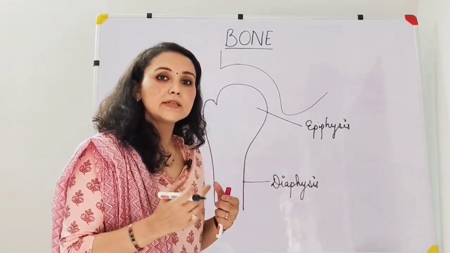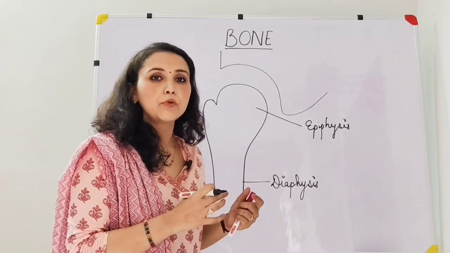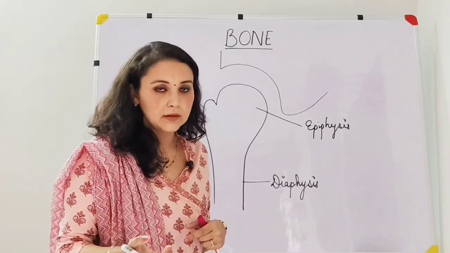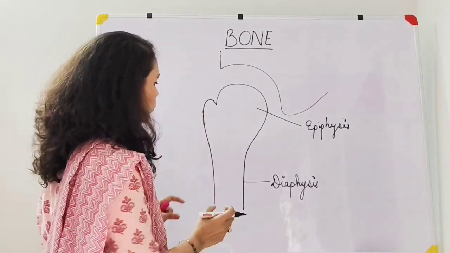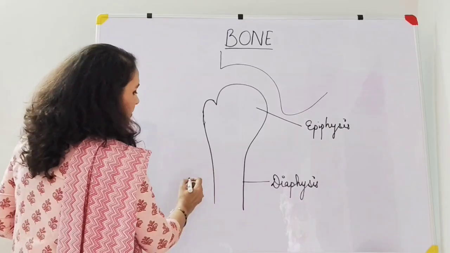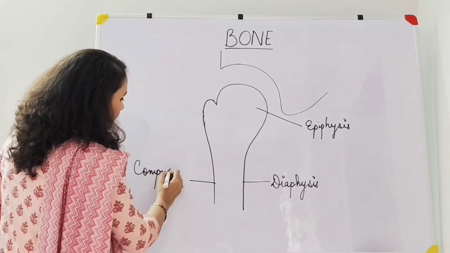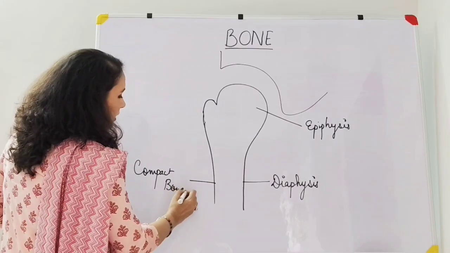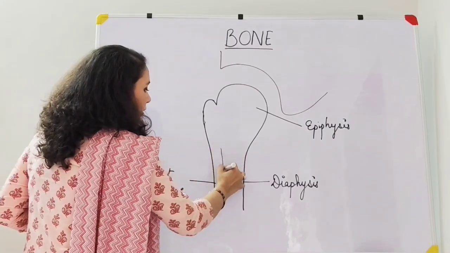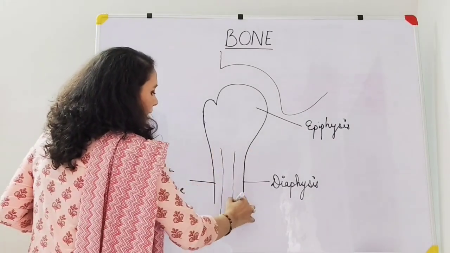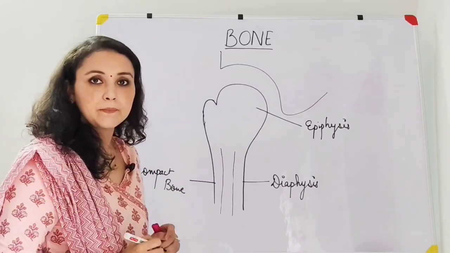Now this part of the bone is made up of compact bone. We'll be doing the histological structure of compact bone and cancellous bone in another video. Here you should know that most of the diaphysis part is made up of compact bone, and there runs a long marrow cavity in the center.